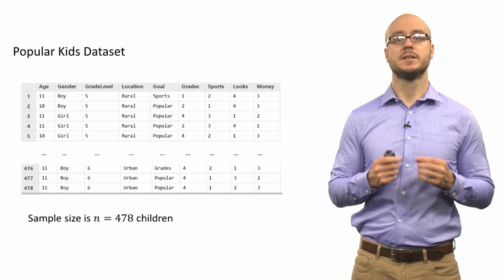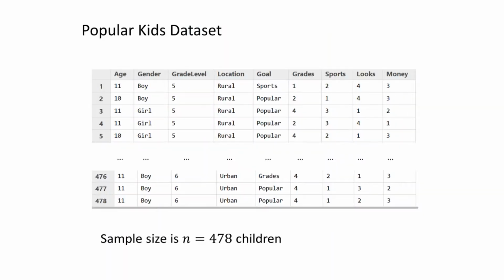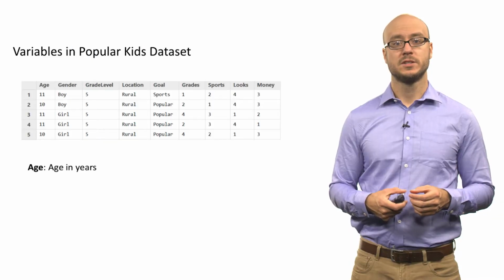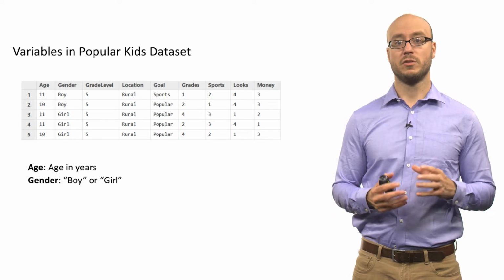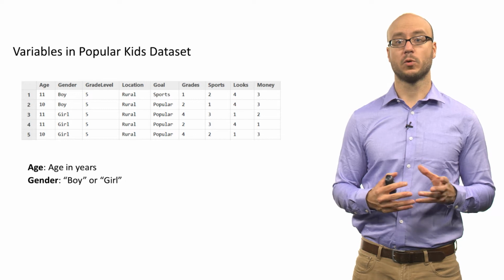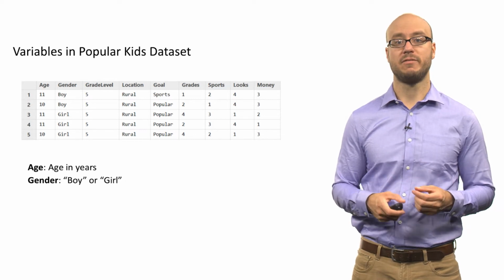This is what the data set looks like. So you can see in this data set, there is an N of 478 children, so the sample size is 478. That means that there are 478 rows or cases or observations to this data set. And then we have several variables. So the variables include age in years, and gender, whether the student is a boy or a girl, so those are the 2 levels of that factor.